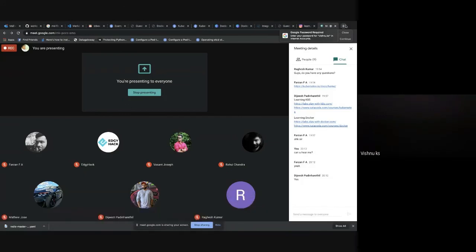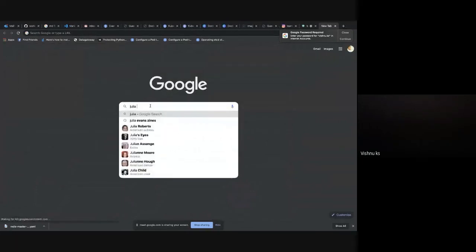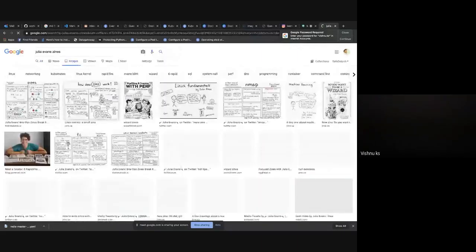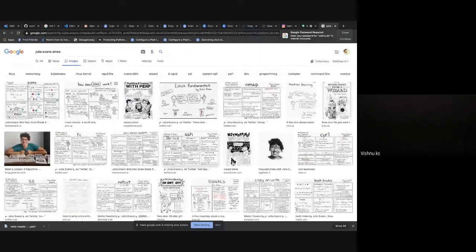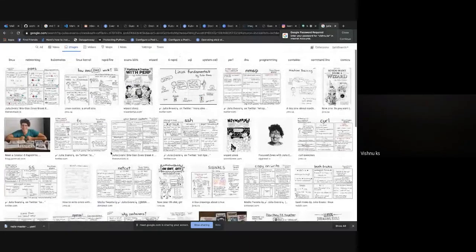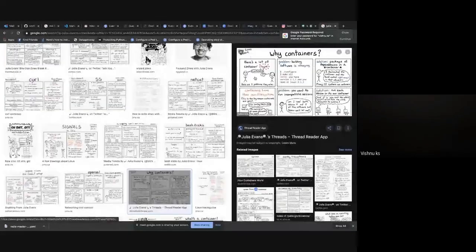And I will show you one more thing for beginners, as you guys are mostly from college. If you check Julia Evans' zines, then you can get a lot of this type of representations or learning materials for Kubernetes, containers and all the stuff. Why containers?